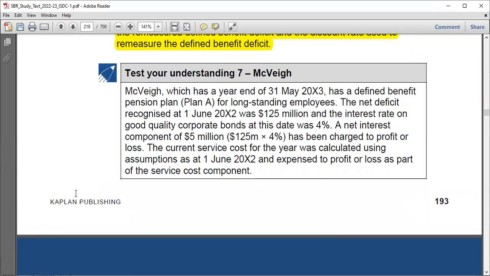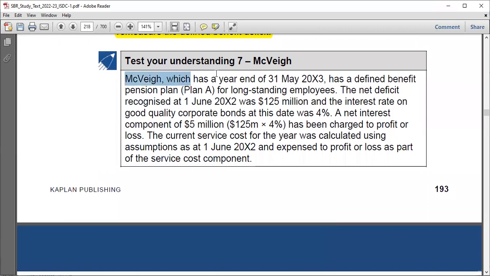So the question here is: McVeigh, which has a year end of 31st May 2023, has a defined benefit pension plan, Plan A, for long-standing employees, no issue. The net deficit recognized at 1st June 2022, which I think should be the beginning of the year, right? Because if the year ends at 31st May 2023, and this is 1st June 2022, then the net deficit recognized was 1.5 million, and the interest rate on good quality corporate bonds at this date was 4%. All right, no issue.